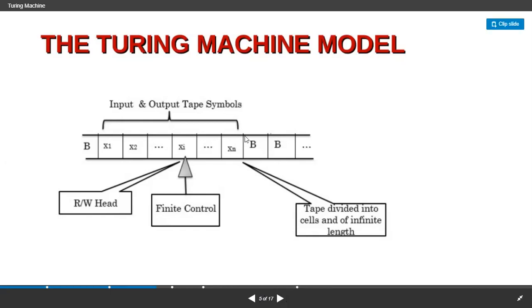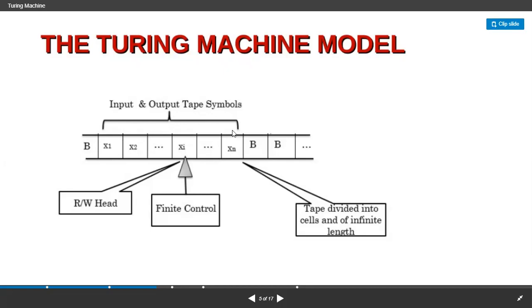These are input and output tape symbols, and an infinite length input tape consisting of an input string, where each and every cell consists of a single symbol. We are not placing the overall string in one cell; we place one symbol in one cell, starting with B, that is blank, and ending with B's, that is blank, and in between we're having some input of finite length. We can call it an input tape with an input string, as well as an output tape with an output string. Why we call it that: we need to do acceptance of the input strings